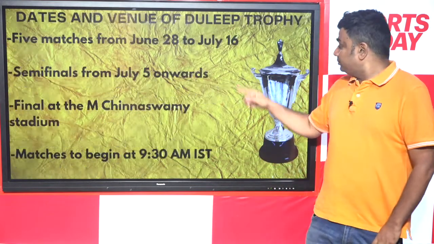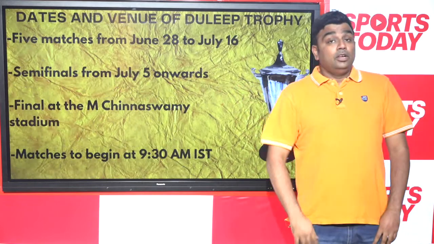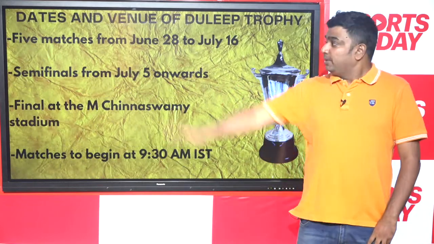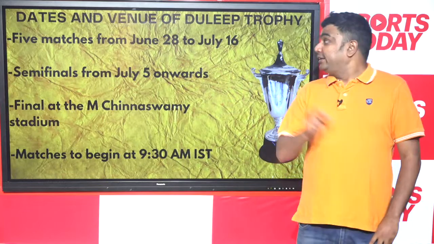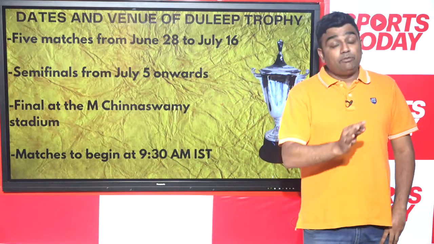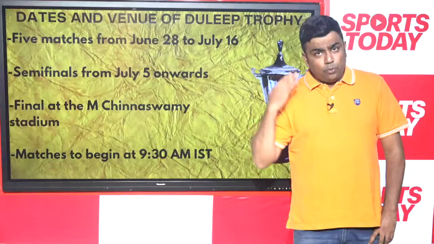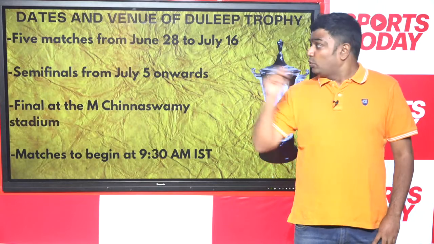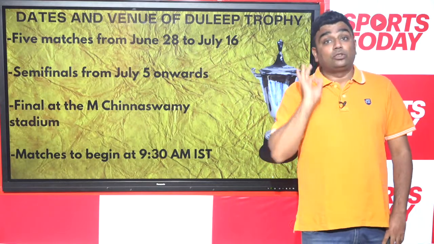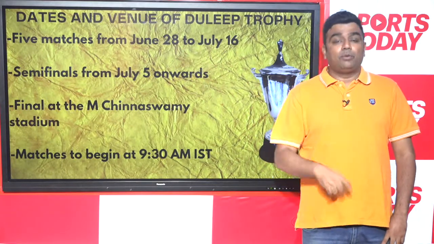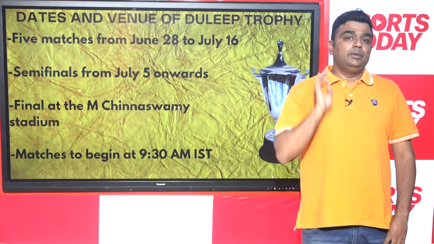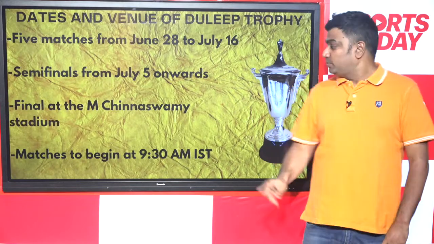So, what is the schedule going to be like? 5 matches from June 28th to July 16th. Semi-finals from July 5 onwards, final at the M. Chinnaswamy Stadium in Bengaluru, and matches to begin at 9:30 a.m. IST. Remember, it's a 4-day tournament. It's going to be 5 matches from 28th onwards. So matches, red ball format, first class cricket, that will be played from 9:30 a.m. onwards.